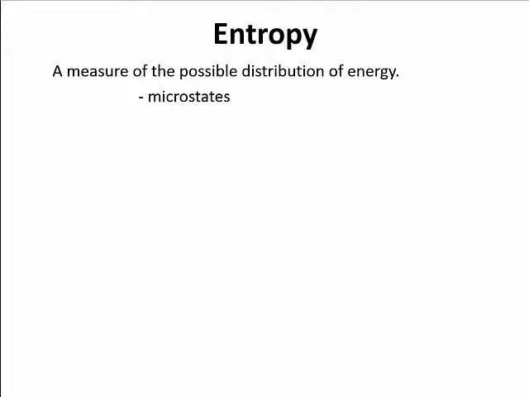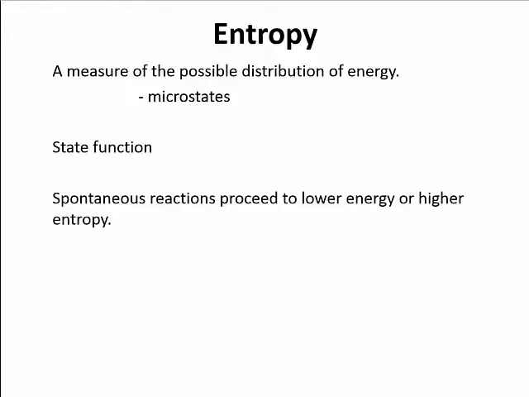So let's talk about entropy a little bit more. What is entropy? Well, a good way to think of entropy is that it's a measure of the possible distributions of energy. We need to think about something called microstates. So microstates are these little possibilities of how energy is going to be distributed. Another thing we need to think about for entropy is that it's a state function. It's independent of the path it takes. Spontaneous reactions are going to proceed to lower energy or higher entropy.